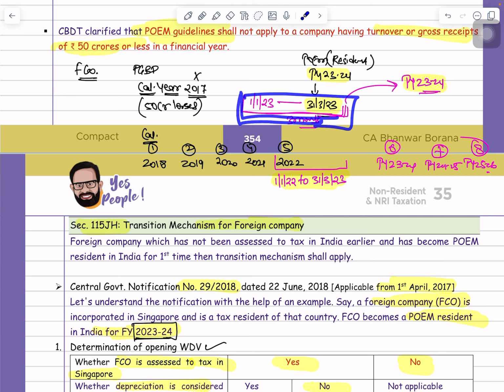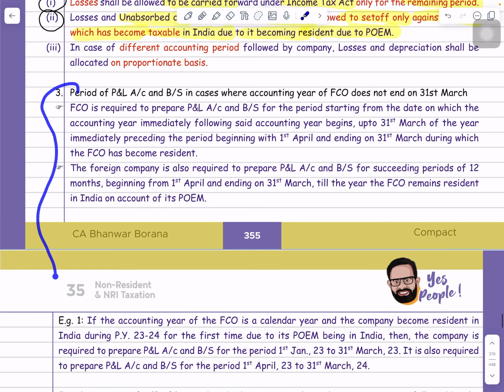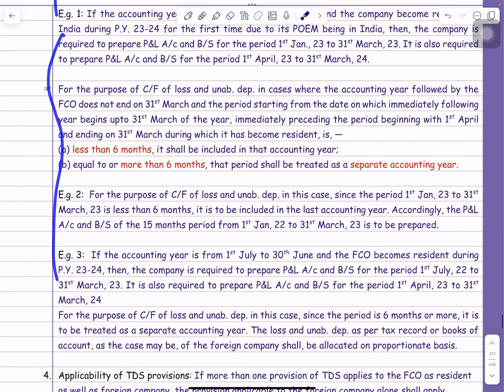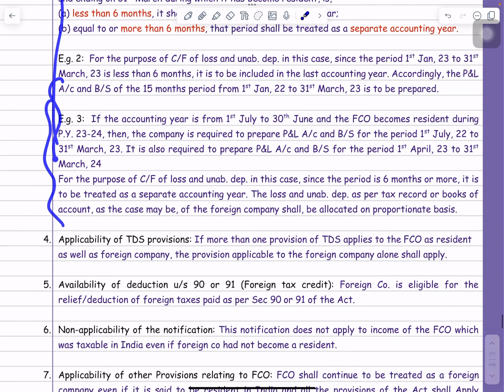If this period is 6 months or more, then it will be treated as a separate accounting year. Here, guys, I have given you various examples. If you read this third point now, then you will be able to understand. I have given you 3 examples here, and with the help of these 3 examples, you will be able to understand this concept.